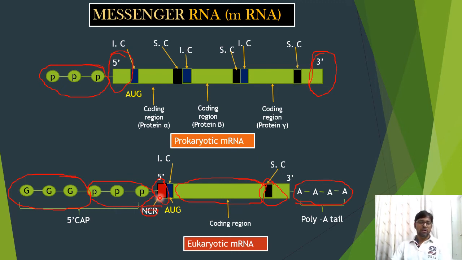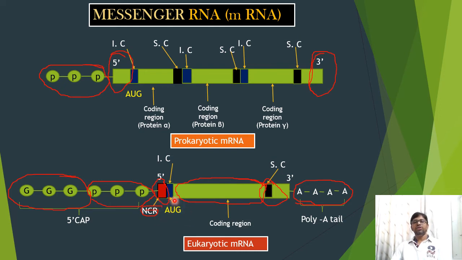This sequence does not translate protein, so it is called the non-coding region. The leader sequence does not translate protein. Immediately after the leader sequence, the initiation codon is present. Here, AUG is the initiation codon, which starts the synthesis of the polypeptide chain. AUG is present as the initiation codon in both prokaryotic and eukaryotic mRNAs.